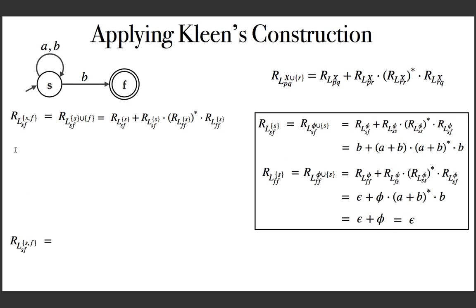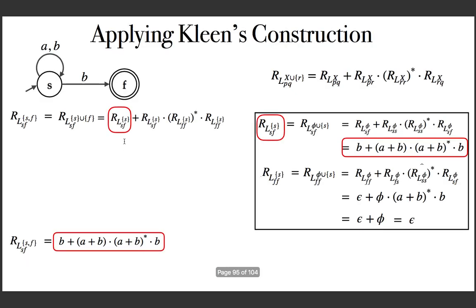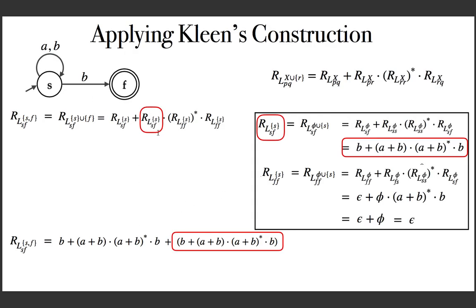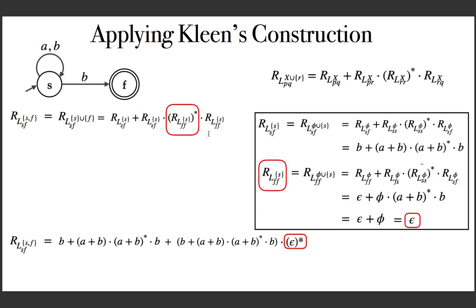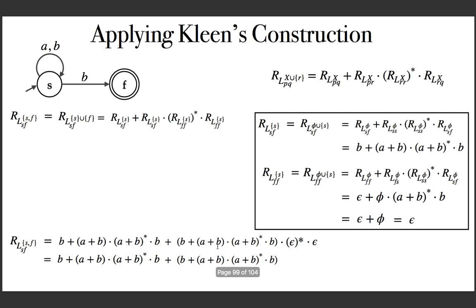So R S F, S F is what we are going to find, which is equal to, this is the first component, and the value is given here. I am just copying it here. Plus, this is the first component from this concatenation one. What is it? The value is exactly this. Again, this formula, so I am taking it as such. Concatenated with this value, and the value of this is obtained as epsilon. So epsilon star concatenated with the value of this, again epsilon. So this is exactly the formula. I am just substituting the value obtained, and this can now be simplified as this.